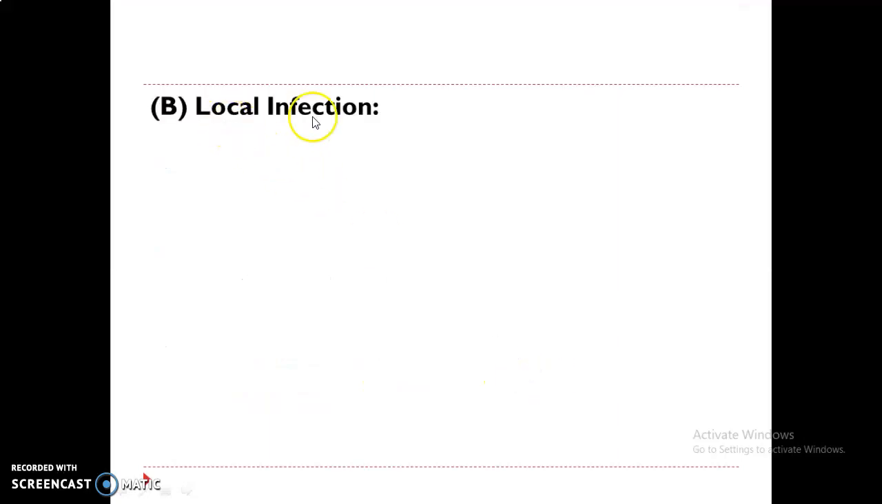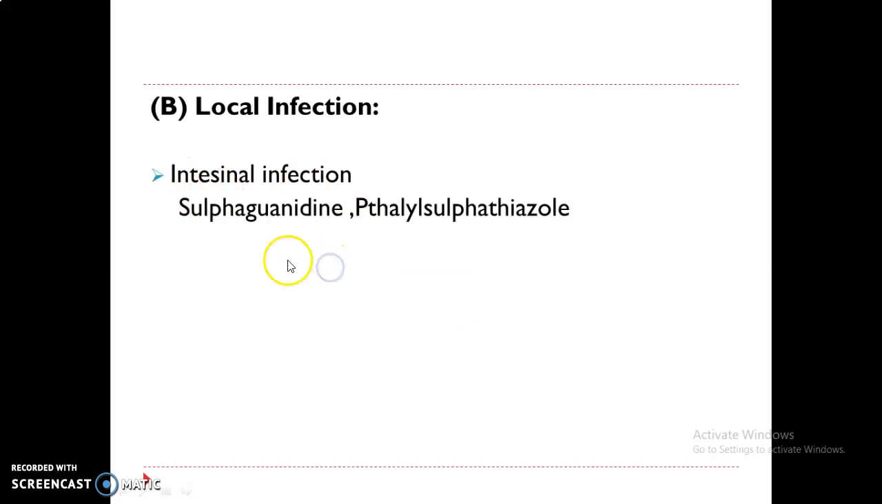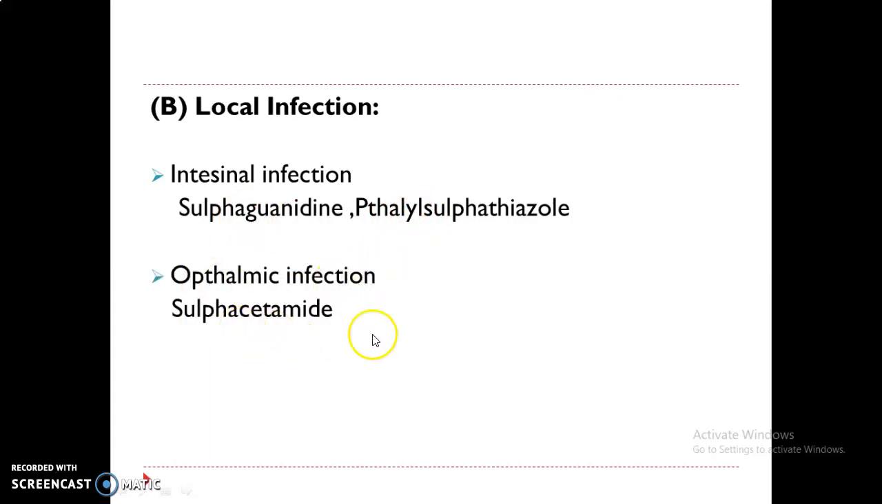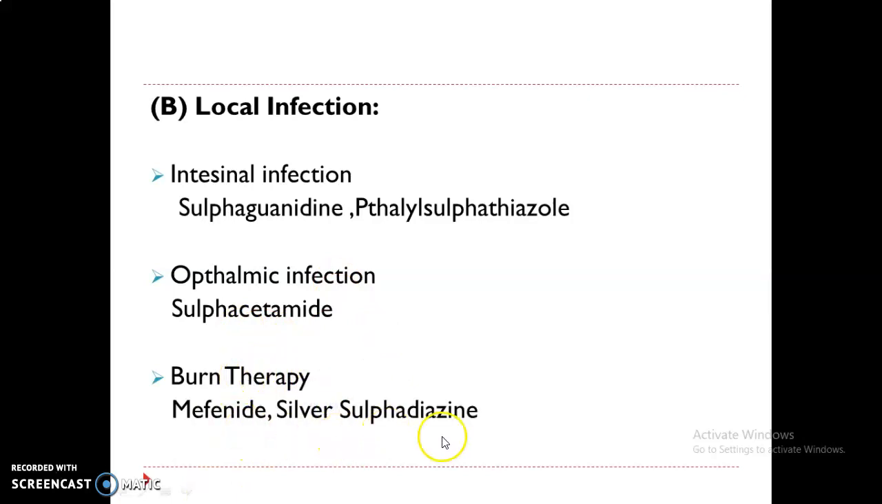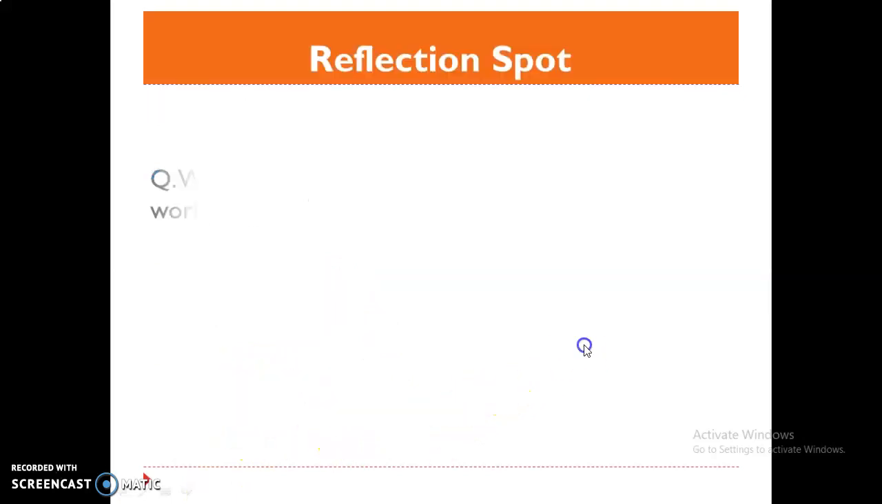Next, sulfonamides used in local infection. First class, intestinal infection. Example of sulfonamides are sulfaguanidine and ethyl sulfathiazole. Ophthalmic infection, example sulfacetamide. And in burn therapy, example is mafenide and silver sulfadiazine.